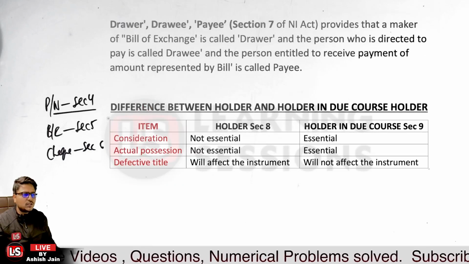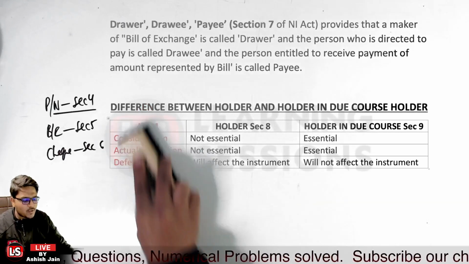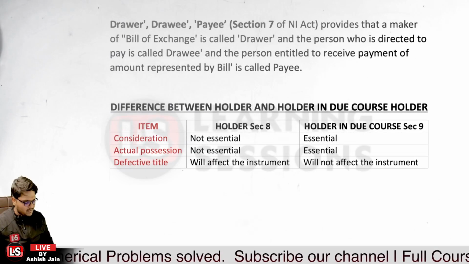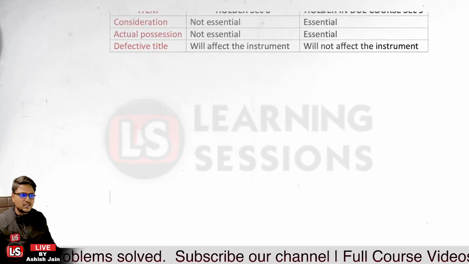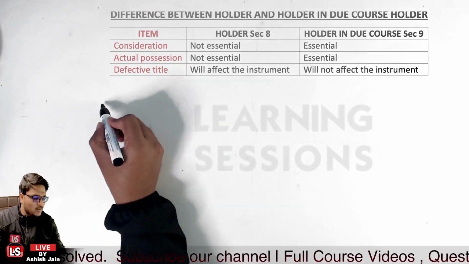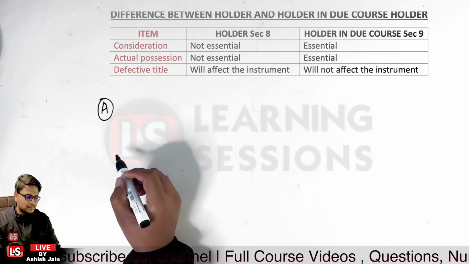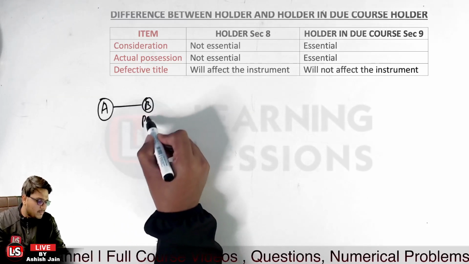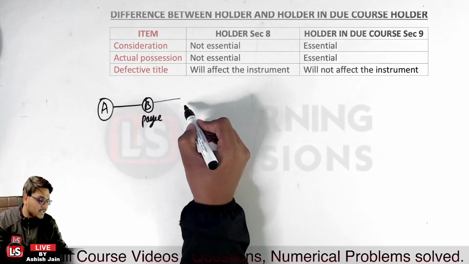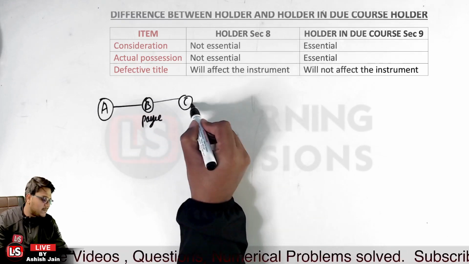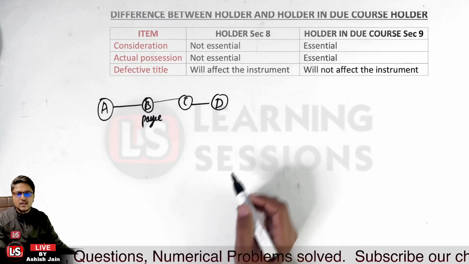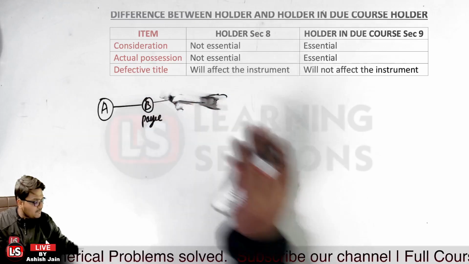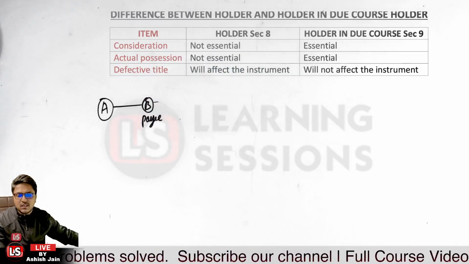Then it is related to very important terms that you must understand, that is a holder and holder in due course. Let us understand these terms. So person A here, let us say, has drawn an instrument, and person B is the payee. This was endorsed by person B in the name of person C, and person C in the name of person D. In that particular case, person B is the payee, and let us take the first scenario, where person B has possession of the instrument.